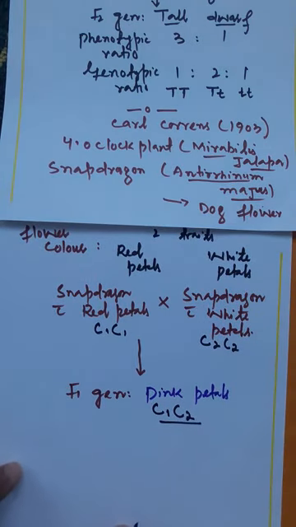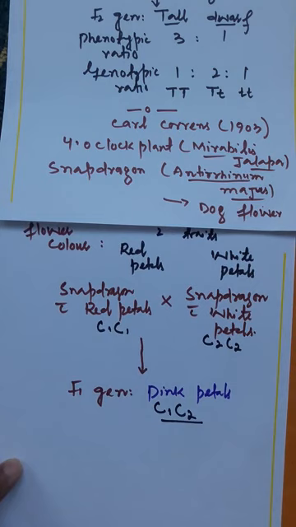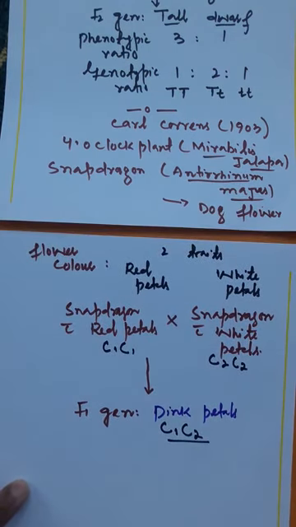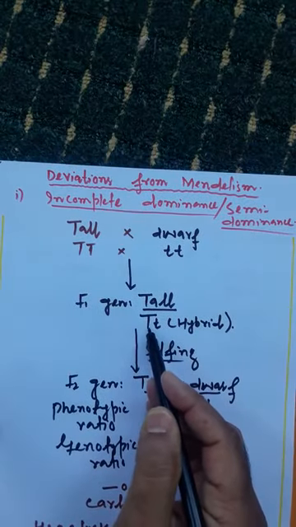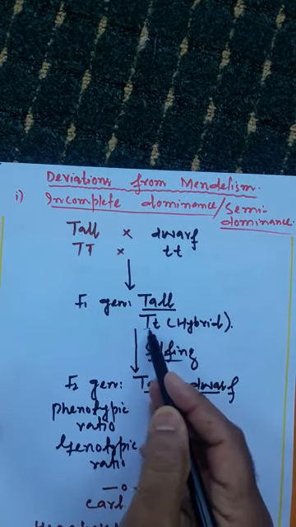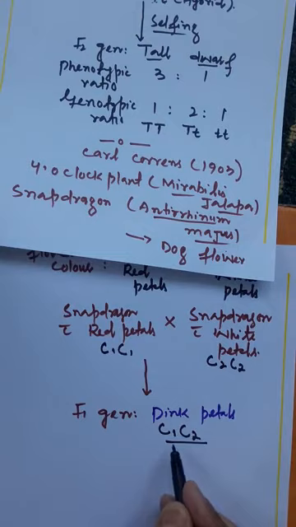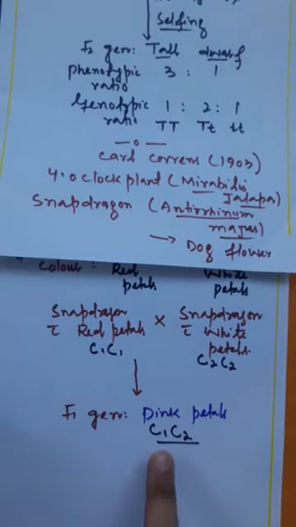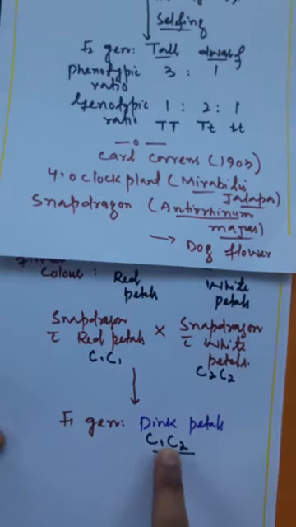So now you will ask, what is incomplete dominance here? If we look at incomplete dominance, how will you define it? In case of Mendelian crosses, when we get the F1 generation, the two alleles possess a dominant recessive relationship. One allele is dominant, another is recessive. Here the two alleles do not exhibit a dominant recessive relationship. Here both the alleles are able to express. They are able to express partially. There is half an expression of C1 and half an expression of C2. Both the alleles express partially to code for a new phenotype called recombinant phenotype.